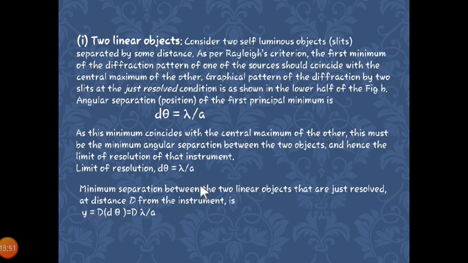What is d theta here? It is nothing but lambda by a. By substituting the value of d theta in this equation, we get D lambda upon a. What does this equation give you? It is obviously the distance of the first minimum from the center, that is y.